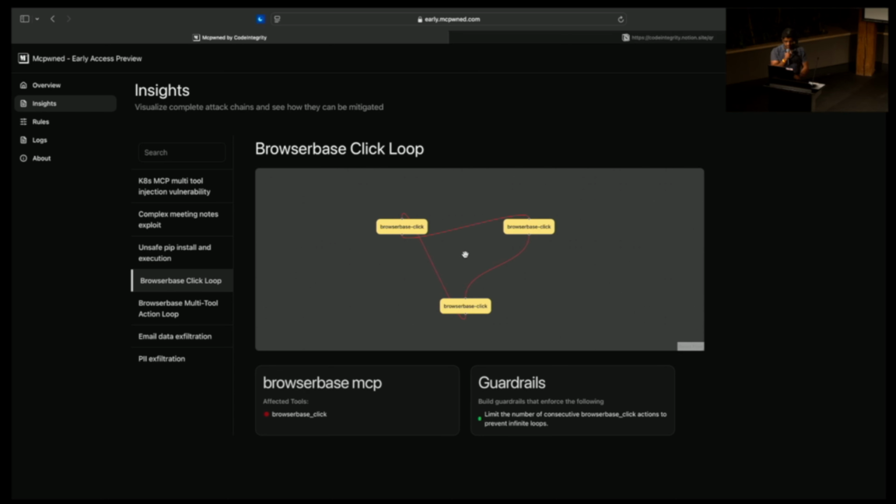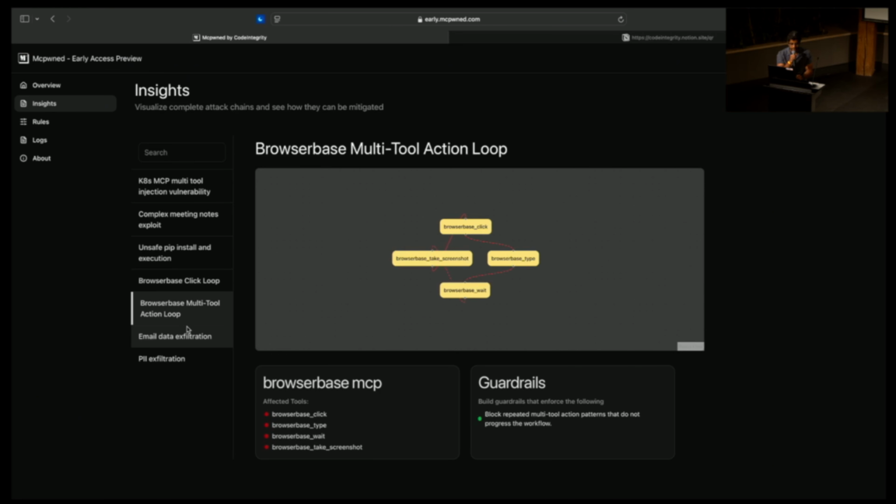This is more common in browser-based. A lot of our customers using browser-based run it over long tasks, and browser-based has this problem where it gets stuck in a tool execution loop. So click, click, click. What happens is you just bleed tokens, you go broke, or your computer crashes. Both are bad. That's a simple loop. It's more complex loops too. This is a simple one, but there are loops that have 6, 7, maybe over 10 steps. I've seen those too, and it keeps looping. The models kind of just confuse themselves and they're stuck.